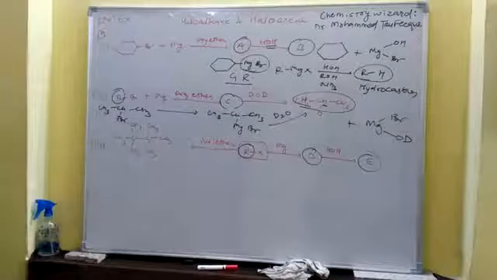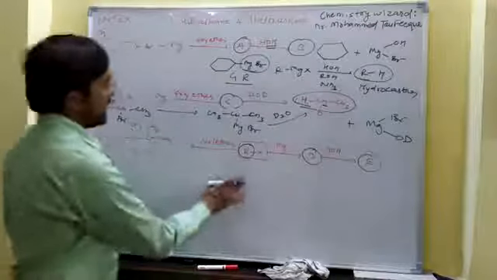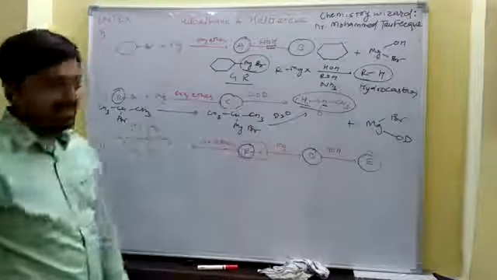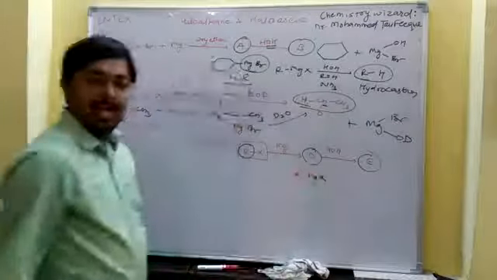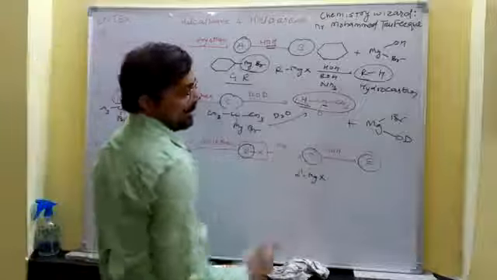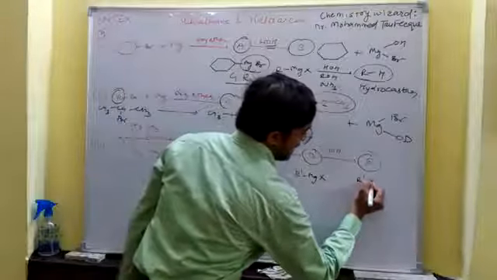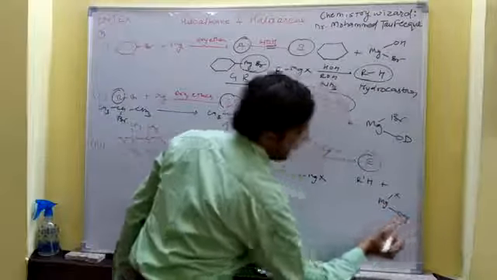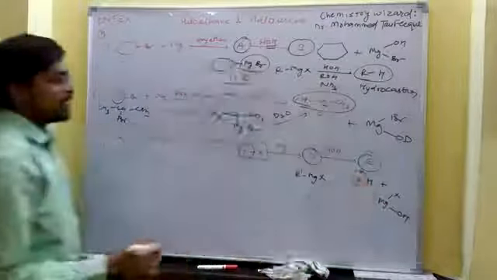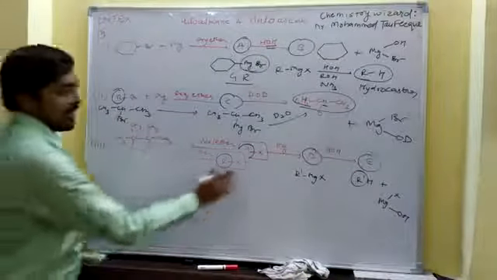Now we have R-X reacting with magnesium and giving D. Again it is the same R-MgX. When this R-MgX reacts with water, it would take H plus and give R-H, along with MgXOH. Now we have to find out what is the R dash. To find out the R dash, we look at this reaction.